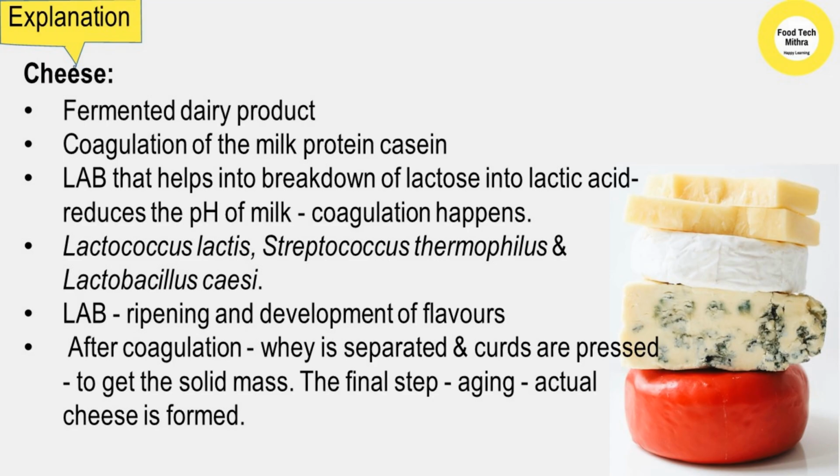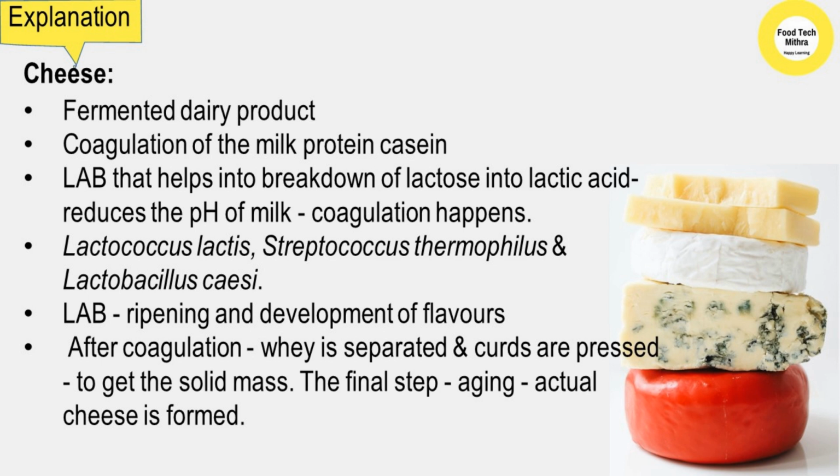Okay. First, we'll see what is cheese. Cheese is a fermented dairy product produced by coagulation of the milk protein casein. Cheese production involves separation of milk into curd and whey, achieved through coagulation of casein, which is done by lactic acid bacteria that help in the breakdown of lactose into lactic acid. This lactic acid reduces the pH of milk and this coagulation happens.